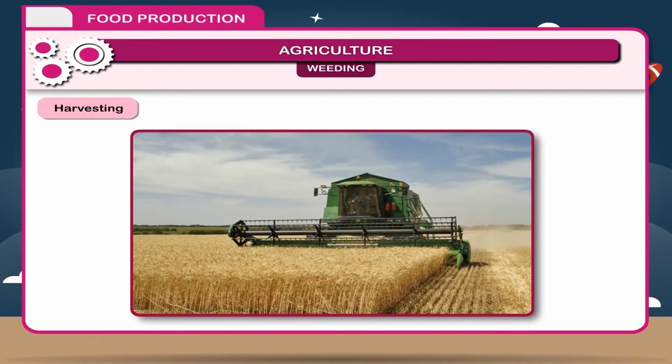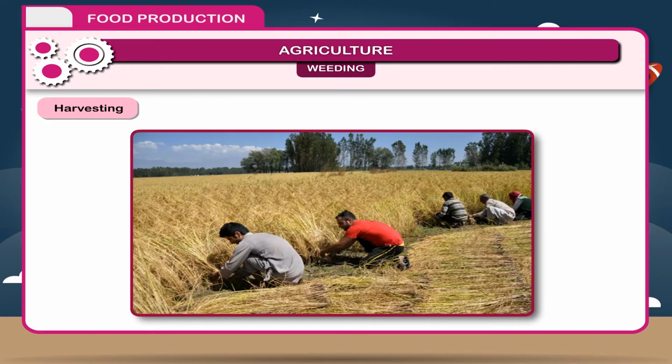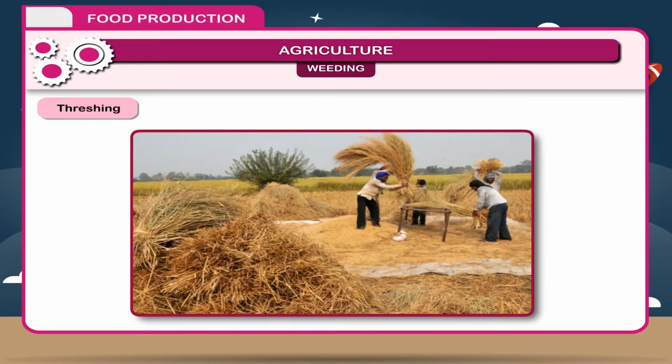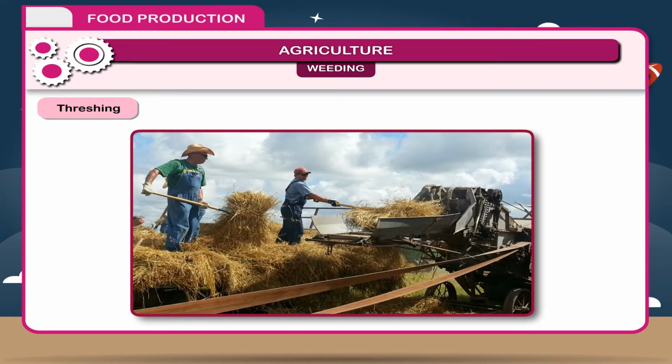Harvesting. When crops are mature, it is cut and many plants are put together. In other words, the cutting and gathering of crops is called harvesting. Harvesting is done through hand, sickle, or by mechanical harvester. Threshing. Harvesting is followed by threshing. Threshing is the separation of grains from the rest of the plants or chaff.